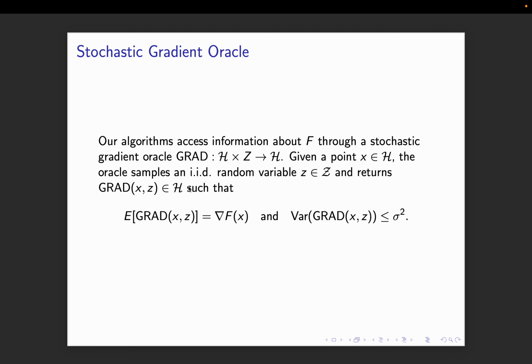Next is the stochastic gradient oracle. Our algorithms access information about the function f through a stochastic gradient oracle, grad. It goes from a Hilbert space to a Hilbert space, times the input IID to Hilbert space. So given a point x in that Hilbert space, the oracle samples an IID random variable z and returns the stochastic gradient at that point, such that the expectation of that gradient is the real gradient evaluated at that point x, and the variance of that gradient is less than sigma squared. So it's a random variable, this grad.